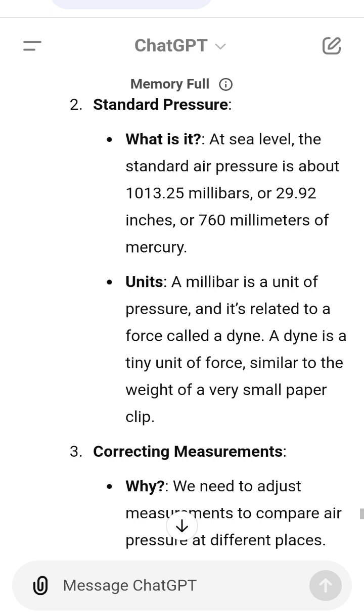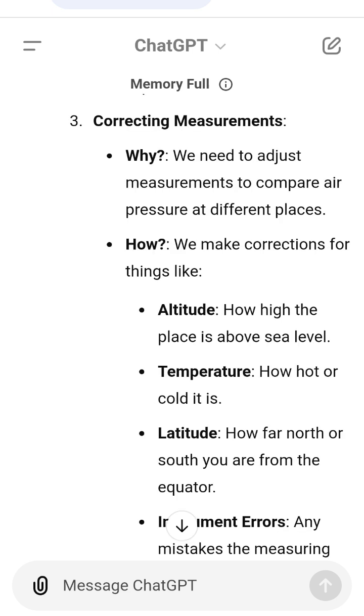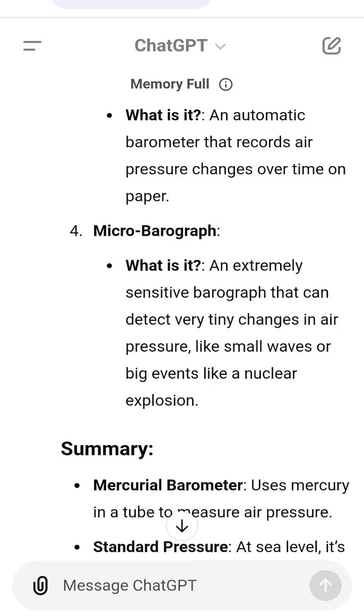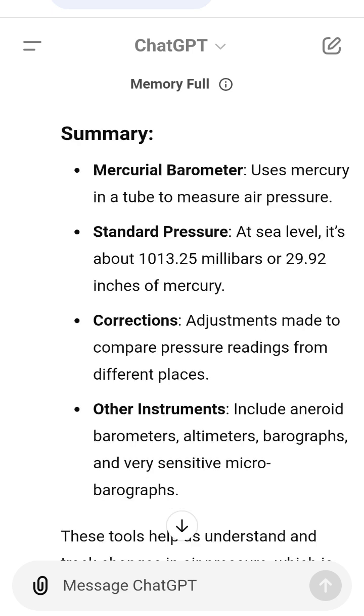Corrections. Adjustments made to compare pressure readings from different places. Other instruments include aneroid barometers, altimeters, barographs, and very sensitive microbarographs. These tools help us understand and track changes in air pressure, which is important for weather forecasting and scientific studies.